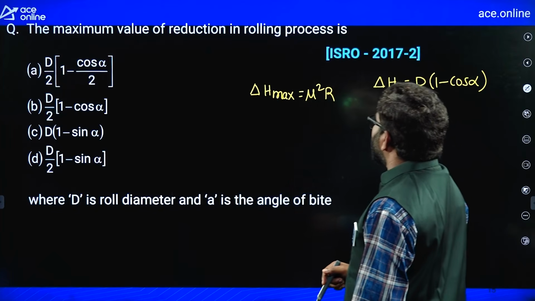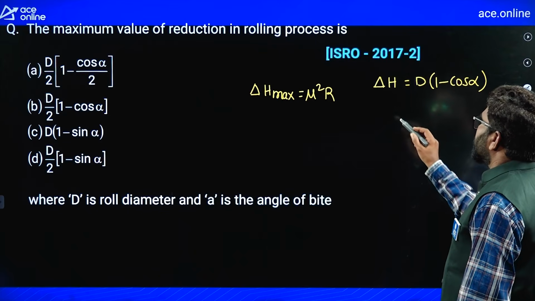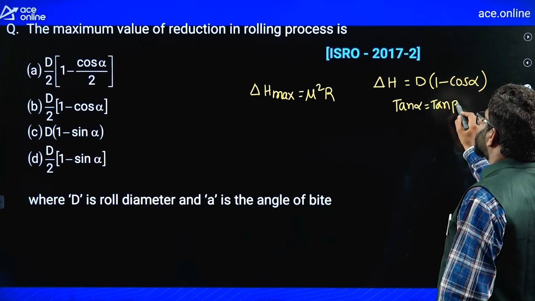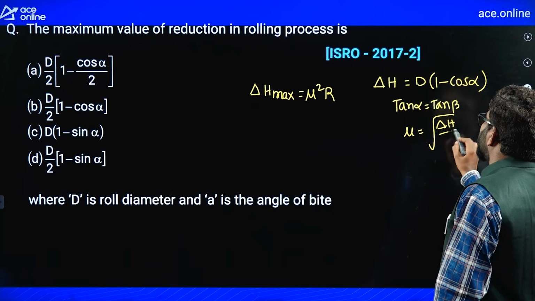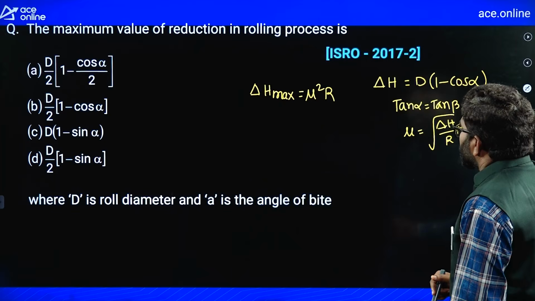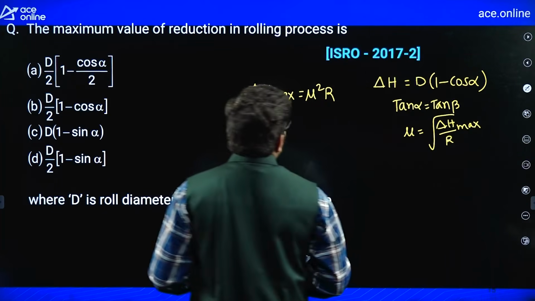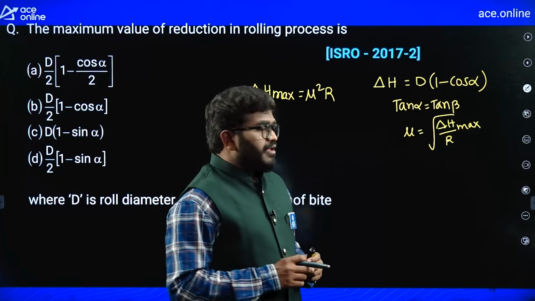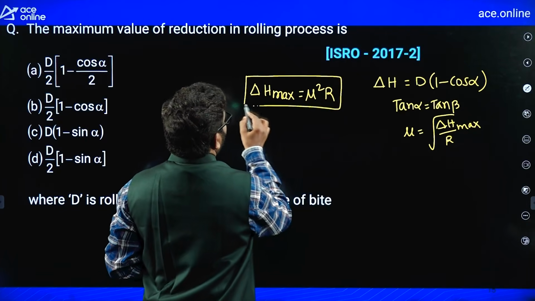But in this case, it is not given any clarity regarding this. So you can also take, let us consider tan alpha is equal to tan beta. In that case, maximum value of reduction is possible. Tan beta equal to mu under root delta H max by R. Generally the formula of reduction is delta H is equal to D into 1 minus cos alpha. If you want to get maximum reduction in thickness, delta H is equal to mu square R.